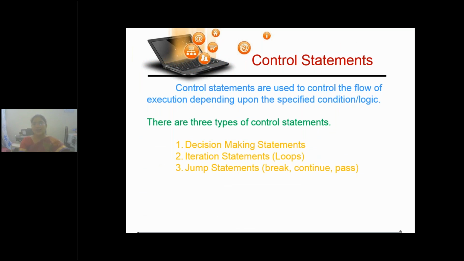Is it clear? Okay, ma'am. Okay, so now you open your Moodle Cloud account. There I have already given some programs to be written without using condition statements only, without using any if or any loops. Just normal simple interest calculation, Celsius to Fahrenheit, degrees to radians, and these quadratic equations, area of a triangle.